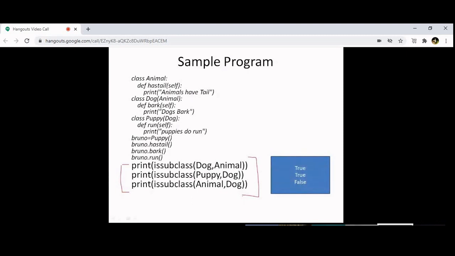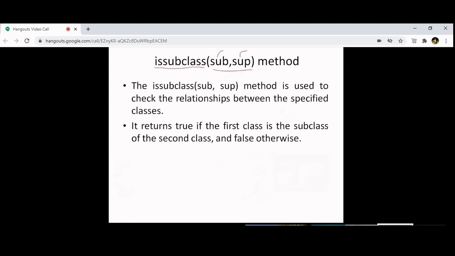Over? Yeah. Okay. So just take down the syntax as well. Is issubclass accepting how many arguments? 2 arguments. The first argument is sub, that is the name of the subclass, and the second argument is sup, that is the name of the superclass.